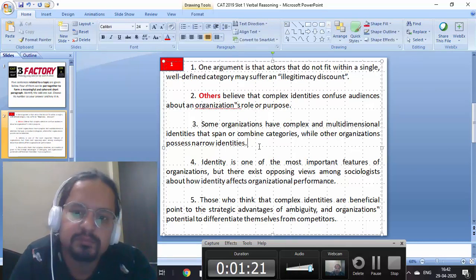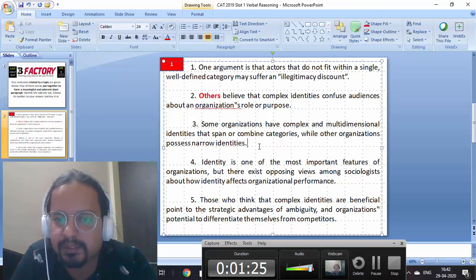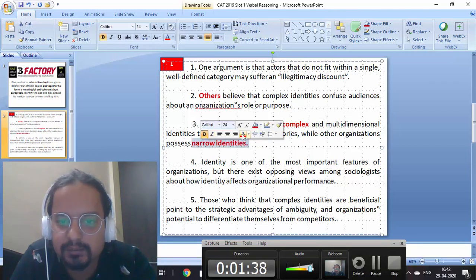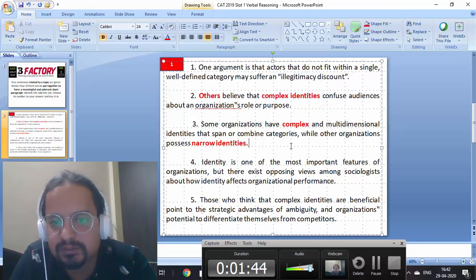The third one: Some organizations have complex and multidimensional identities that span or combine categories, while other organizations possess narrow identities. So it's given that one is complex and the other is a narrow identity. You see again here, there was complex identity mentioned, and there's a narrow identity described.